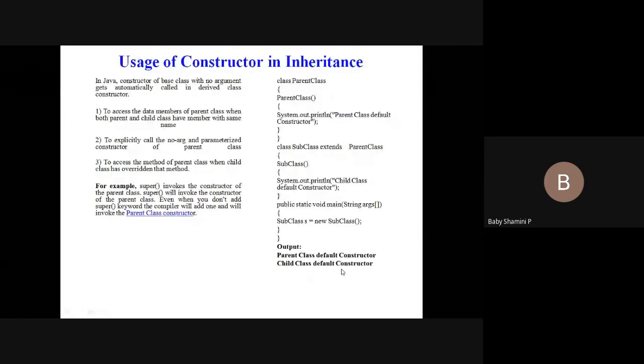Okay, so this is the usage of constructor in inheritance. In the same way, if you want to give the super keyword, we can. But if you are using a no-argument constructor, there is no need to give super, as the compiler automatically invokes the parent class and child class. Parent class properties are also displayed and child class properties are also displayed. I will show the demonstration.